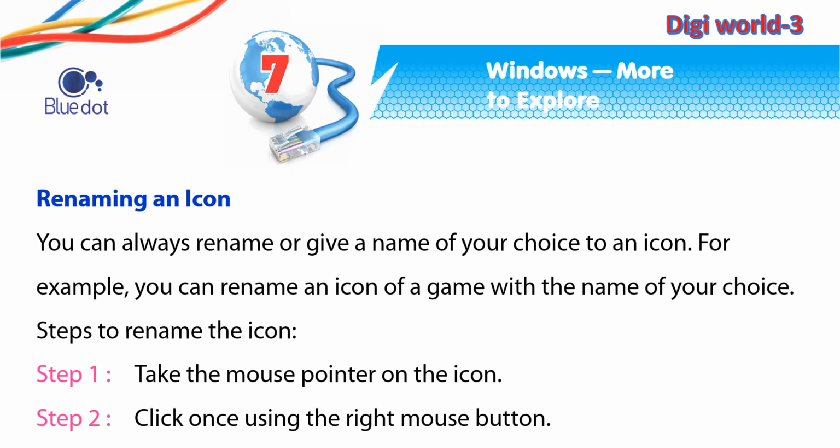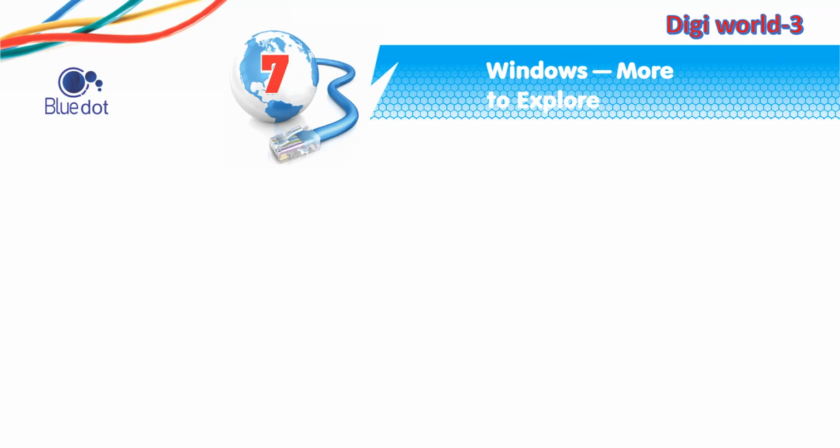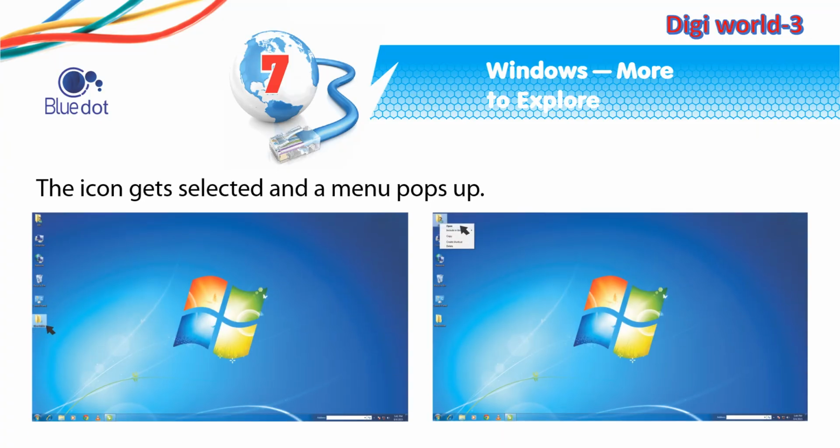Renaming an icon. You can always rename or give a name of your choice to an icon. For example, you can rename an icon of a game with the name of your choice. Steps to rename the icon. Step 1. Take the mouse pointer on the icon. Step 2. Click once using the right mouse button. The icon gets selected and a menu pops up.